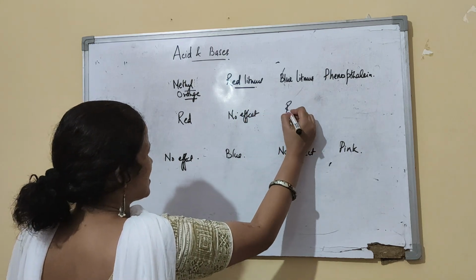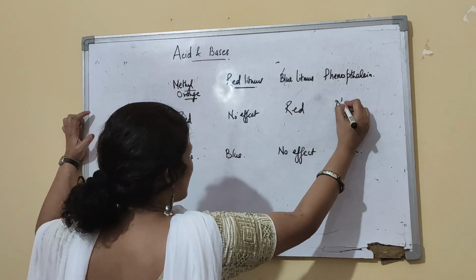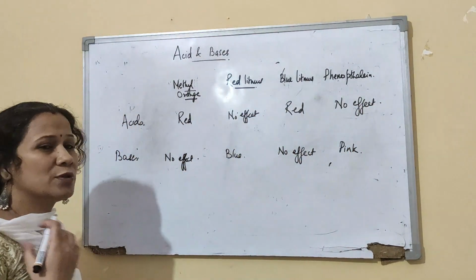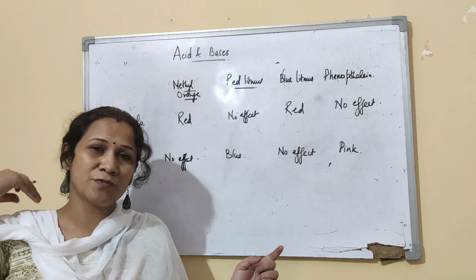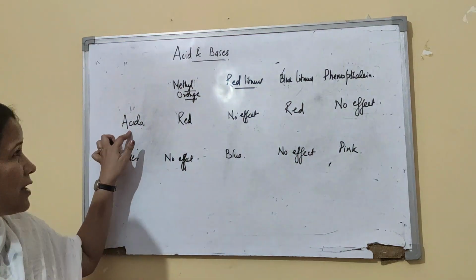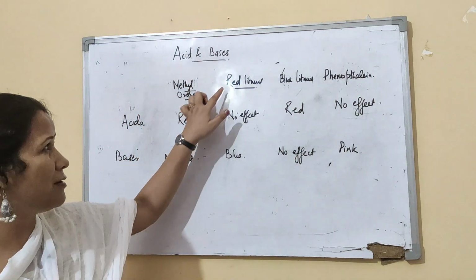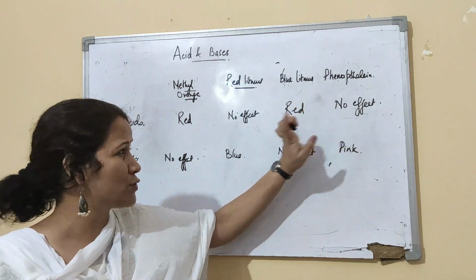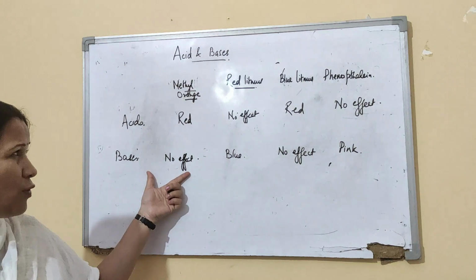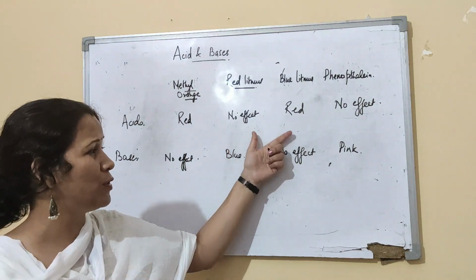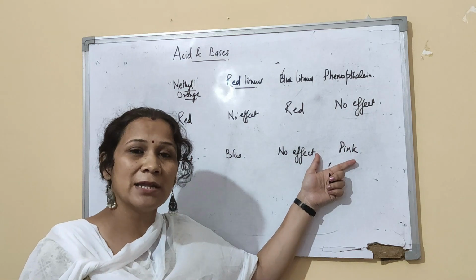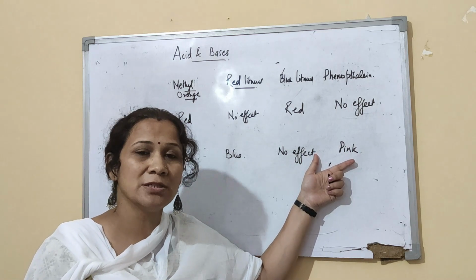Blue litmus turns red and phenolphthalein has no effect. So these are the indicators which will show the respective change. For acids, methyl orange becomes red, red litmus has no effect, blue litmus becomes red, phenolphthalein has no effect. For bases, methyl orange has no effect, red litmus turns blue, blue litmus has no effect, and phenolphthalein becomes pink. So they are indicators which show a change in their color.